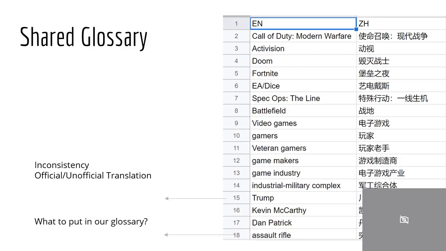We started preparing our glossary using a shared file, but a couple of problems came up. The first one is with the inconsistency. As you can see here, one of the translators has listed President Donald Trump's name using an unofficial Chinese translation. And if we forget to update a term later, it will be an improper translation in our files. Another problem is with our way of using a shared file. Until a translator has put a term here, other translators wouldn't know.